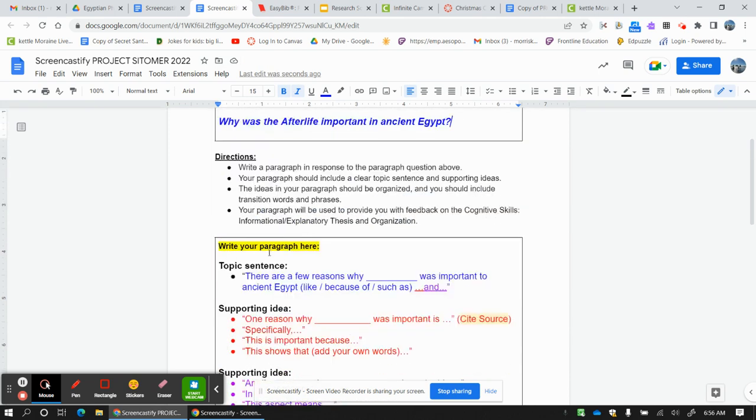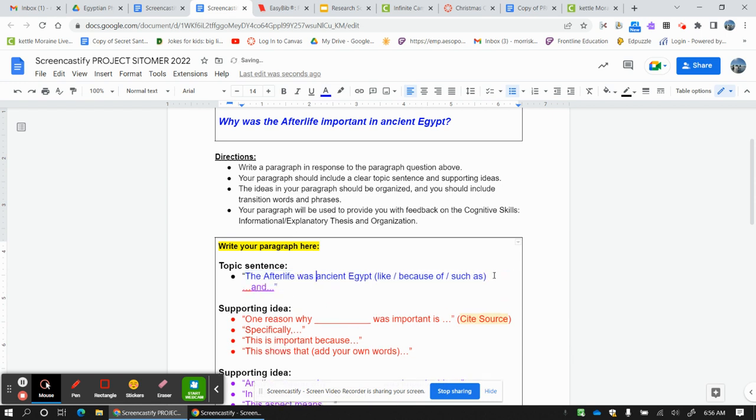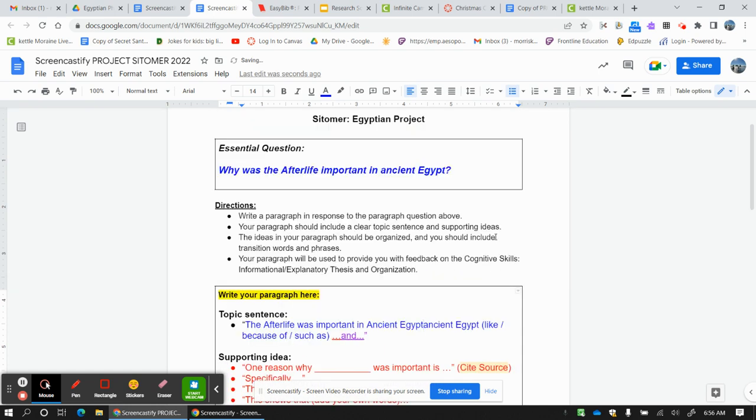important in ancient Egypt, here I need to make it: the afterlife was important in ancient Egypt, capital A, which I know I need to fix here, so I'm going to do that right now.